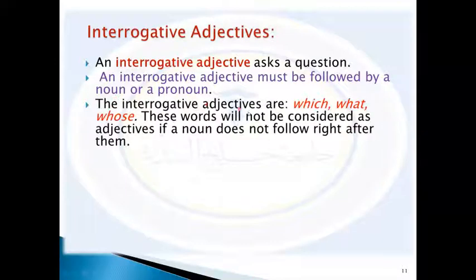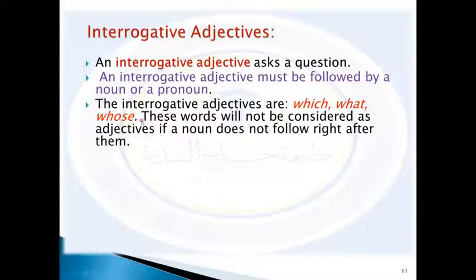The interrogative adjectives are which, what, and whose. These words will not be considered as adjectives if a noun does not follow right after them. So in case we use which plus noun, what plus noun, whose plus noun, we accept these words as adjectives.